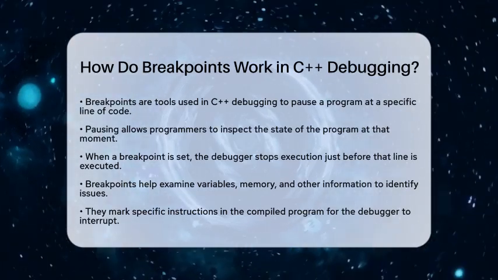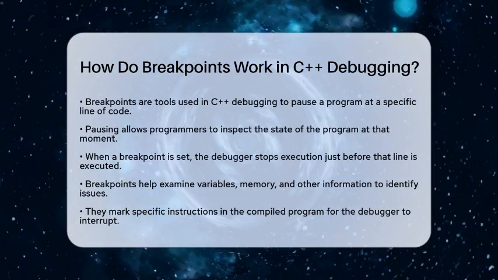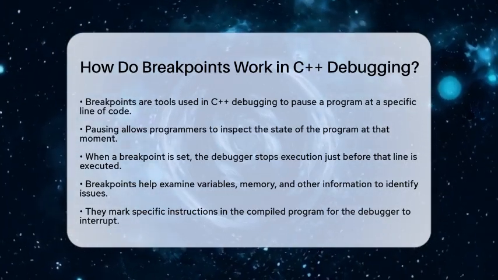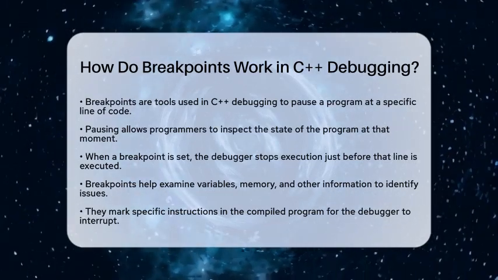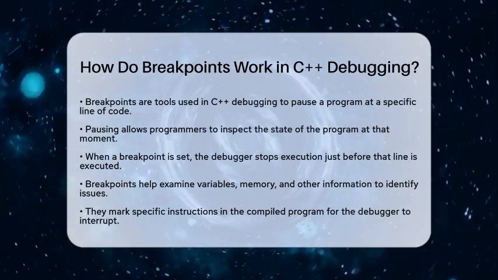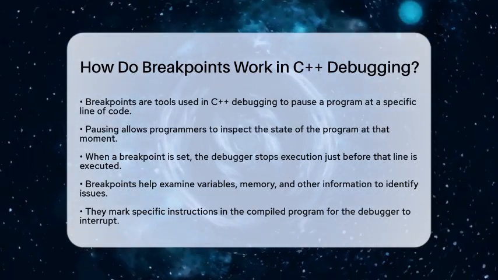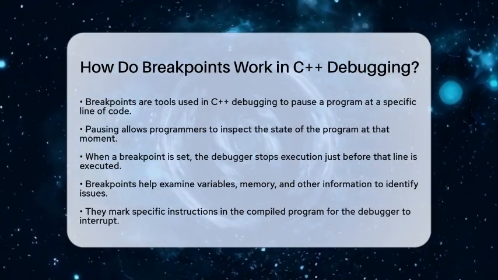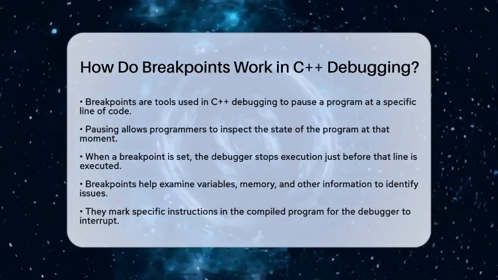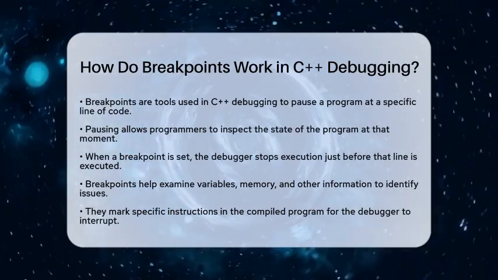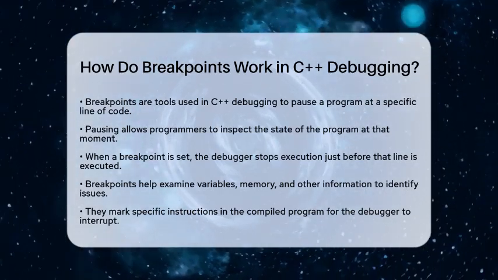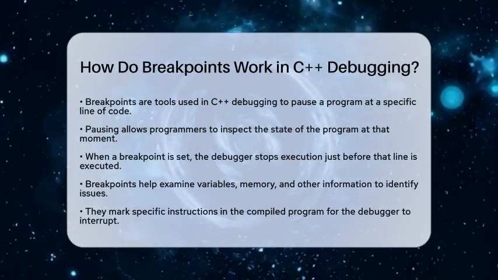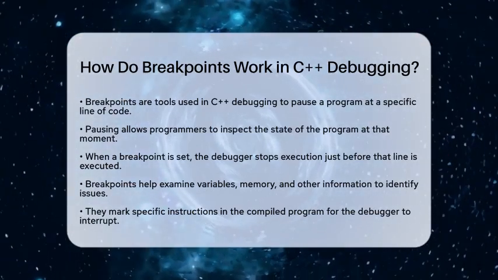Let's break it down. Breakpoints are a key feature in C++ debugging that allow you to pause your program at a specific line of code. This pause gives you a chance to inspect what is happening in your program at that moment. When you set a breakpoint on a line, the debugger will stop the program just before it executes that line. This lets you look at variables, memory, and other important information to see how your program is running or why it might not be working as expected.